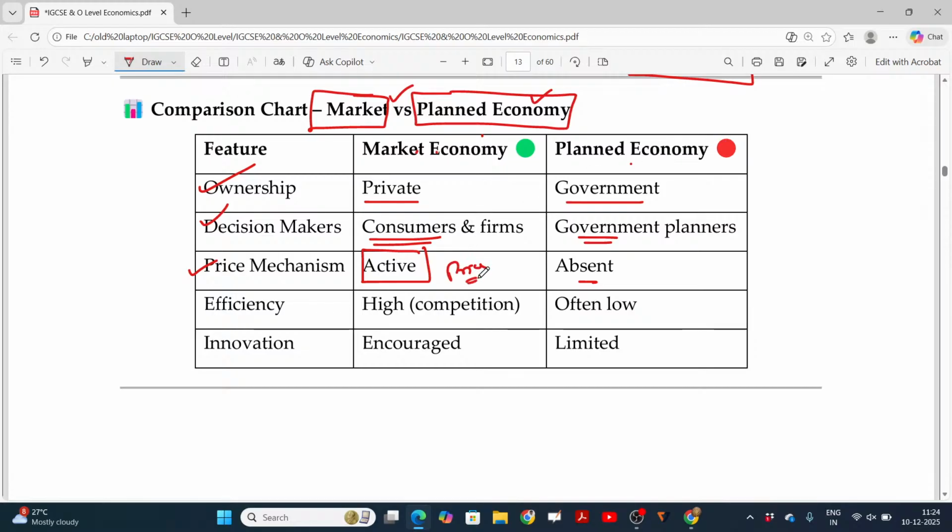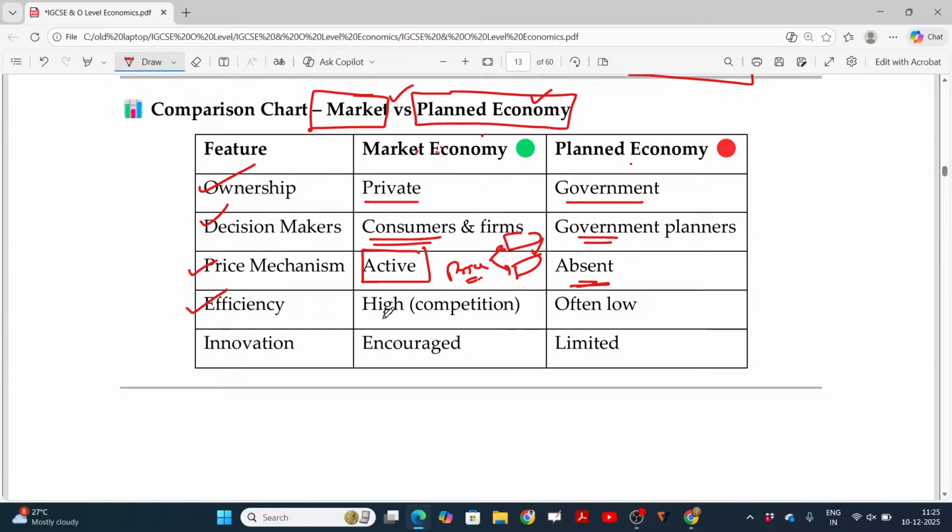If you can afford any level of price, then you can go for star class treatment in hospitals, and otherwise you can go to a low-cost clinic running in the evening by a small doctor. The price decides whether you go there or to a star class hospital. That is your decision, the price mechanism. But in a planned economy, the price mechanism is absent, because the price is controlled by the government.